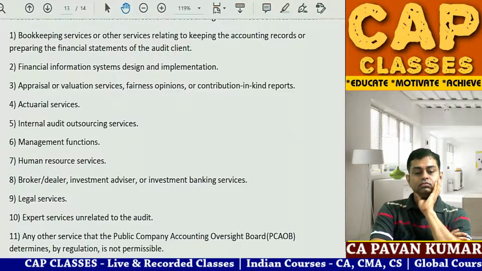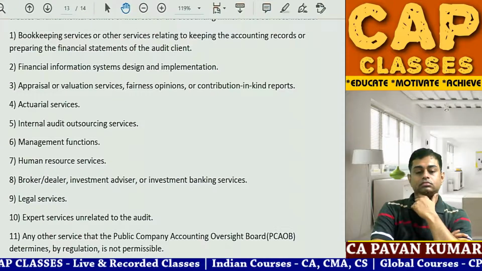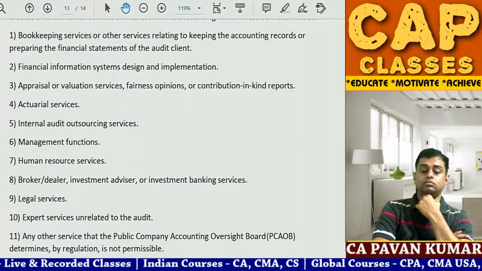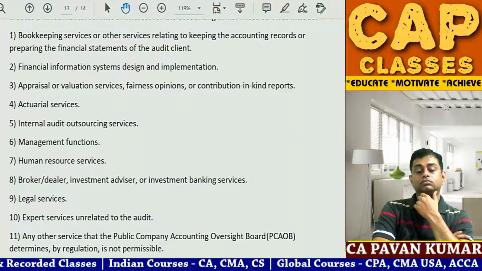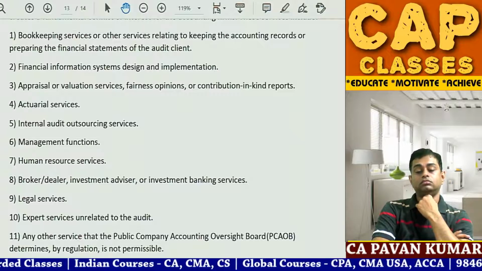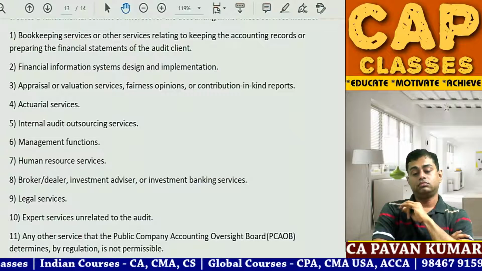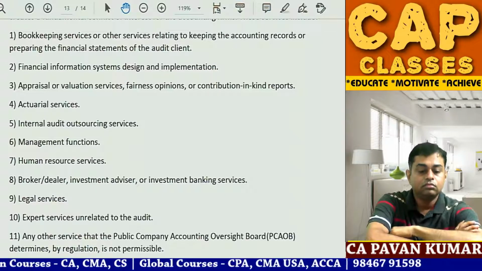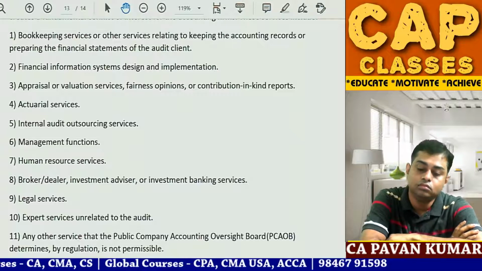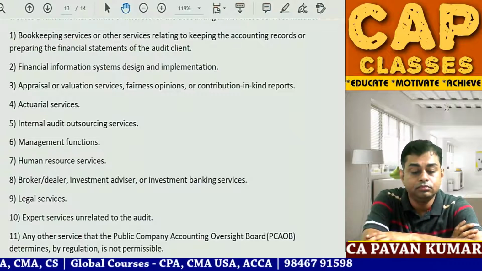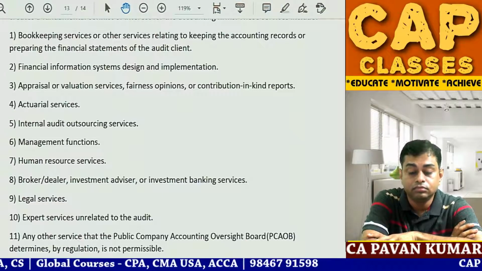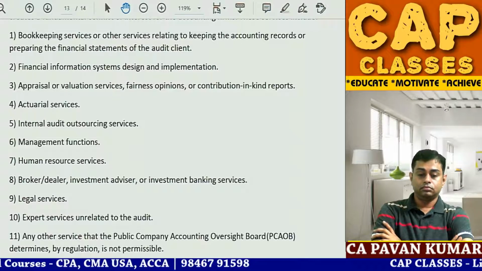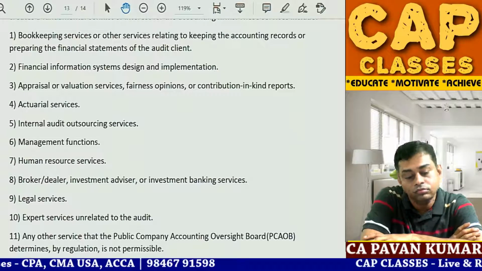Actuarial services, internal audit outsourcing services, management functions, human resources, broker or dealer, investment advisor or investment banking services, legal services, expert services unrelated to the audit. Any other service that the Public Company Accounting Oversight Board determines by regulation is not permissible.